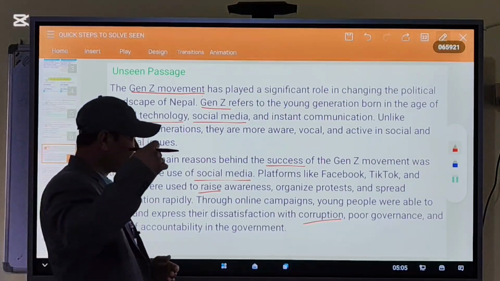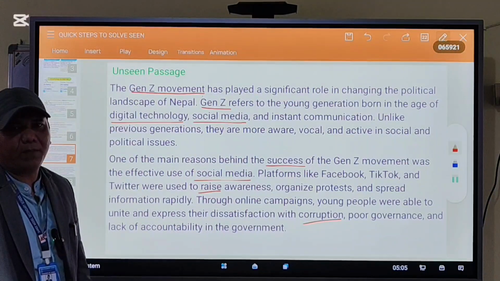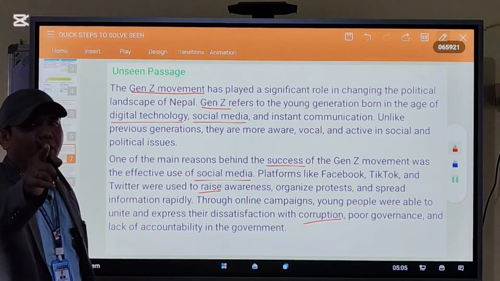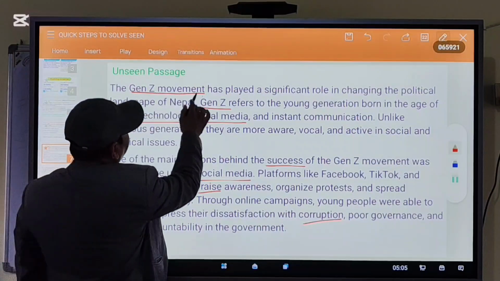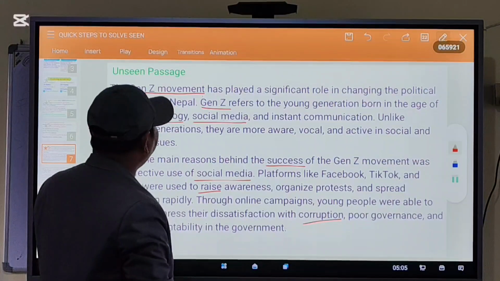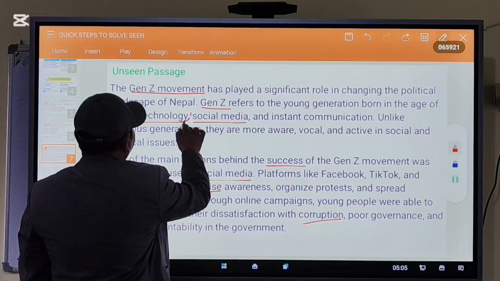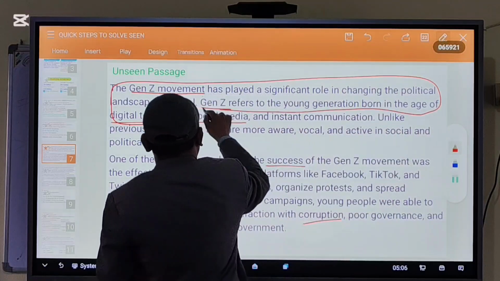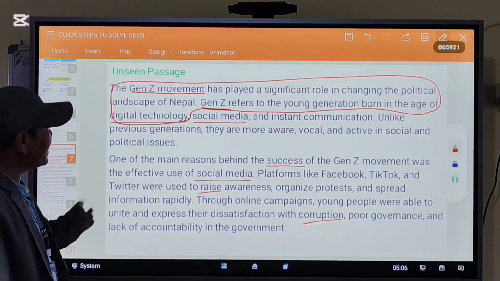You don't need to look at all the words, all the sentences. You don't care about all the sentences. You only see the underlined word, Gen Z. The Gen Z movement has played a significant role in changing the political landscape of Nepal. Gen Z refers to the young generation born in the age of digital technology. You have to find the answer from these lines.